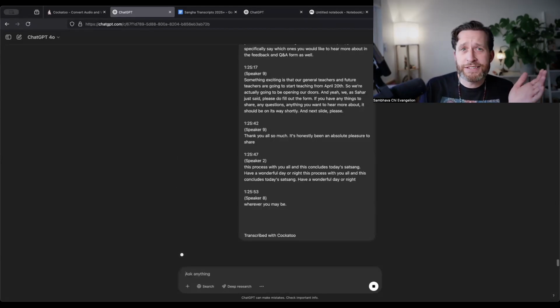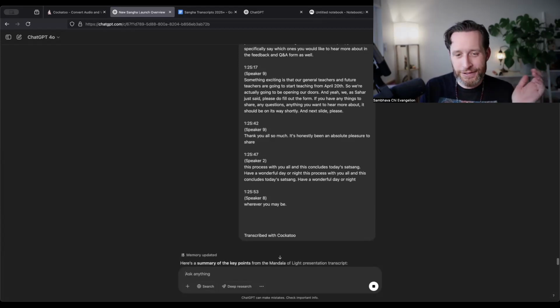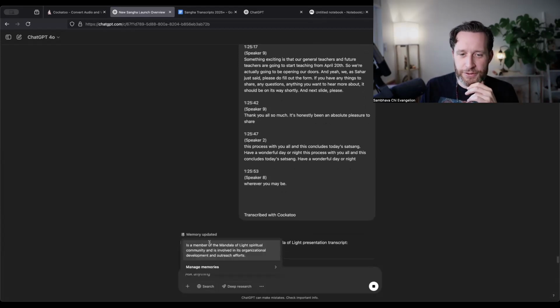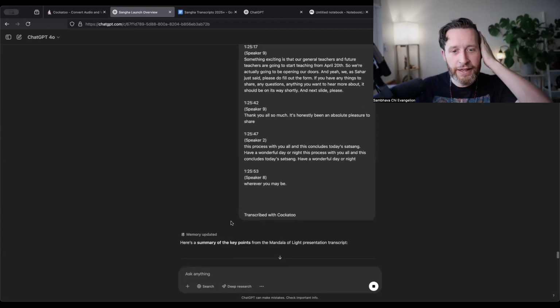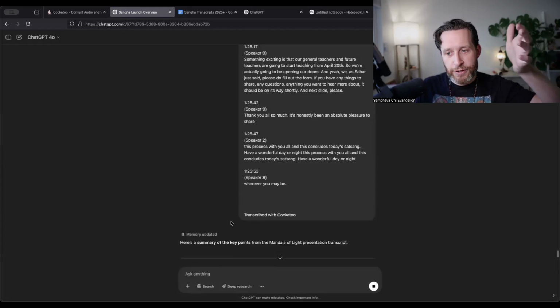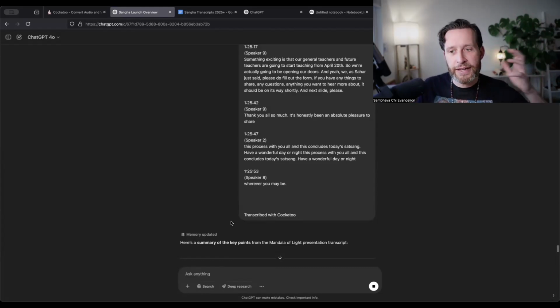Now, ChatGPT doesn't do audio files directly yet. I'm sure at some point in the future it will. And the nice thing about this too is you see the memory updated. I pay for my version of ChatGPT, which I highly recommend. The nice thing is that it keeps the memory, so it actually gets better the more you do this because it starts to recognize themes and it gives it better context from the other information that you give it.